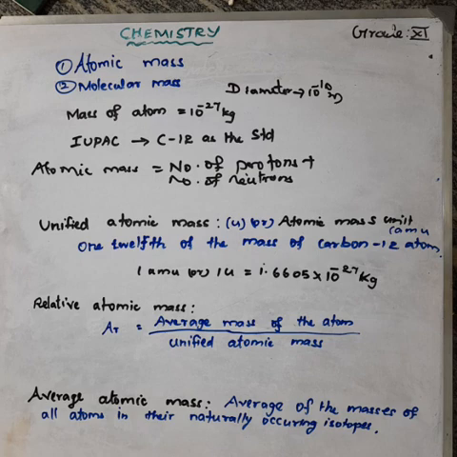Understood? So that's why the scientists use one method to measure the mass of the atom. Which method? That is the relative atomic mass.